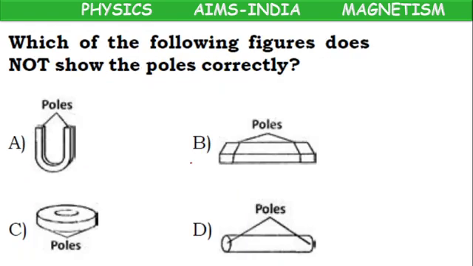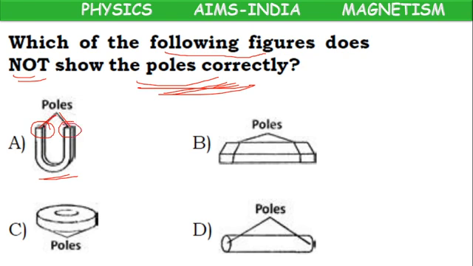Okay, children. Next, which of the following figures does not show poles correctly? Option A, horseshoe magnet. Here one pole, here one pole. This is one end, this is one end. At two ends, two poles. Correct. This is a rectangular magnet. Here one end, one pole. Here another end, another pole. At the ends, poles are situated. Correct. This is a ring magnet or circular magnet. They are telling that on the bottom portion, this side one pole, this side one pole. Wrong.